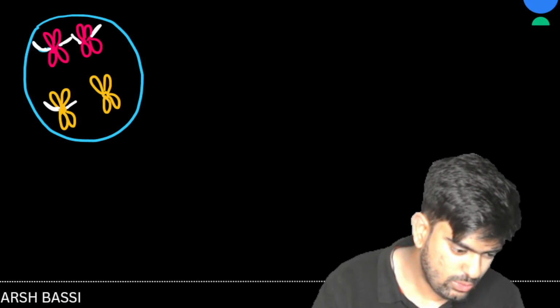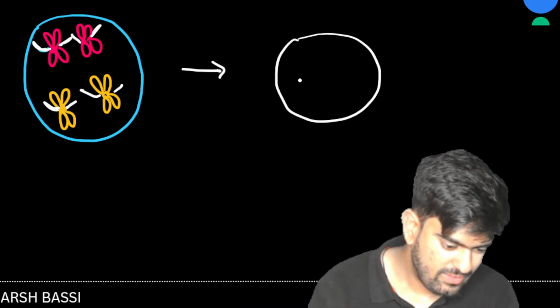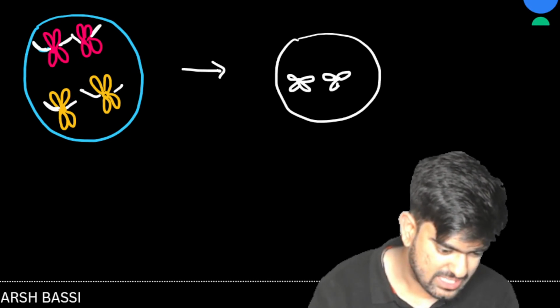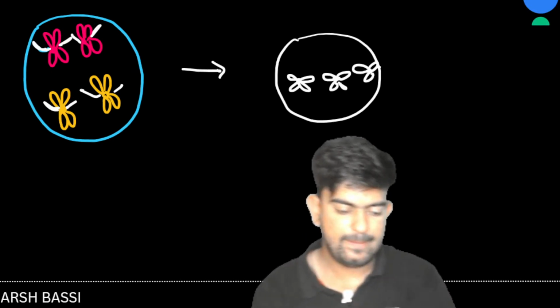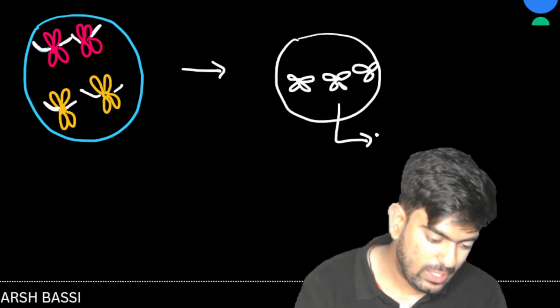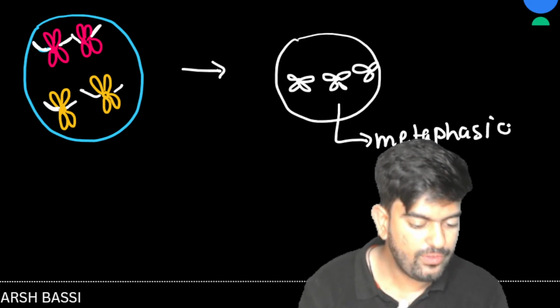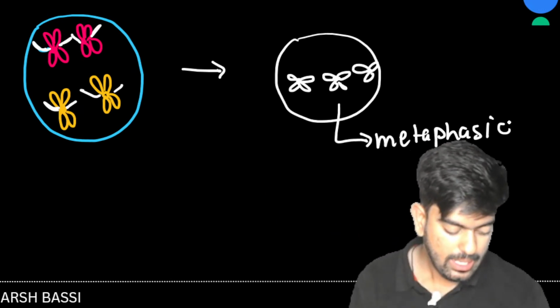They are going to get attached to the kinetochore, and now the spindle fiber is going to pull the chromosomes, and all the chromosomes will get arranged like this in the metaphasic plate. All of them will get arranged like this. So this is known as metaphasic plate or equatorial plate. And where is it found? It is found in the metaphase. Obviously, it is found during the metaphase.